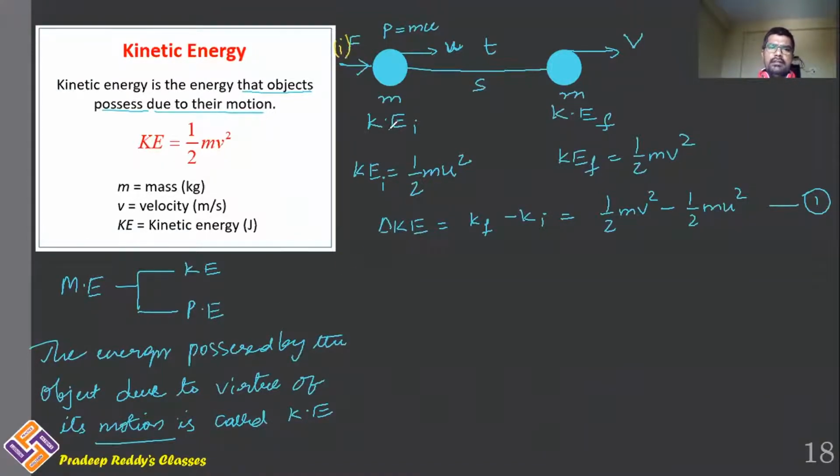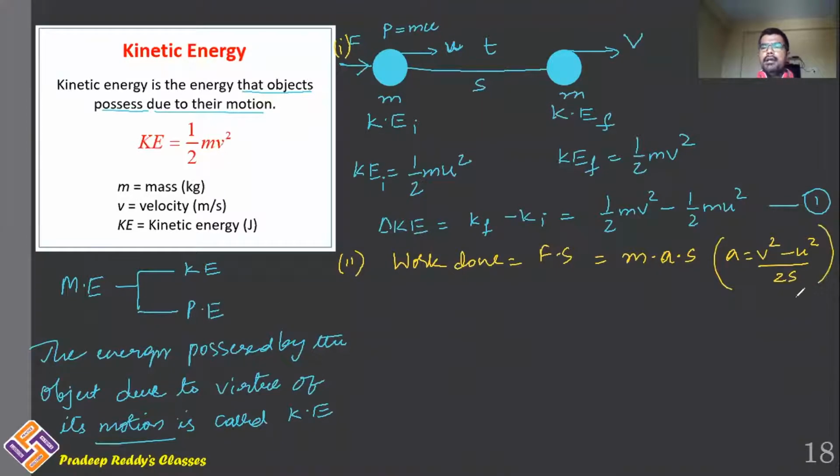Now let us learn what the amount of work done is here. Work done is equal to force into displacement. And what is the force acting here? Some kind of force is acting over here, which results in some acceleration. Therefore, force can be written as mass into acceleration a, into some displacement S. And we know acceleration a is equal to v square minus u square divided by 2S.